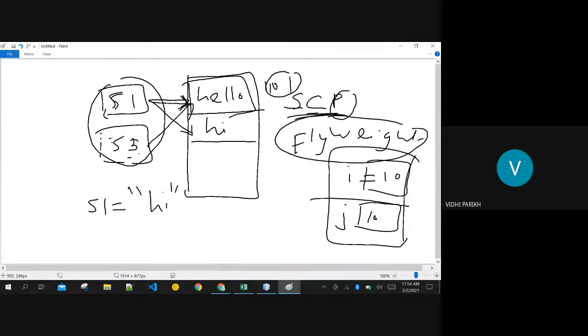Ma'am, do literals have ID? Literals have ID, because they are pointing to the ID. This memory location you're talking about. Yes, ma'am. Yes, there is a hexadecimal memory location, beta. Now, how do you print this location?